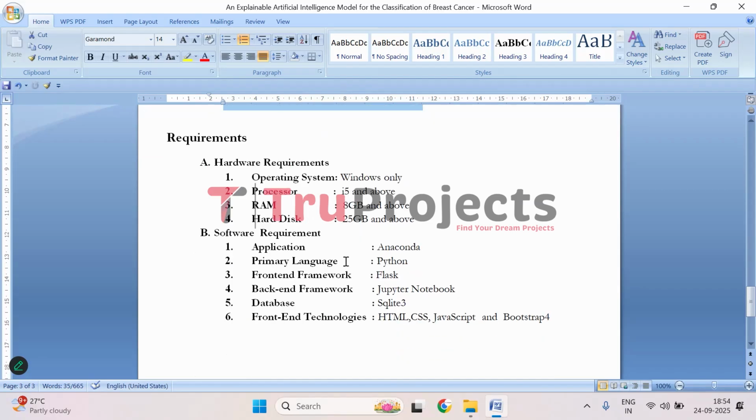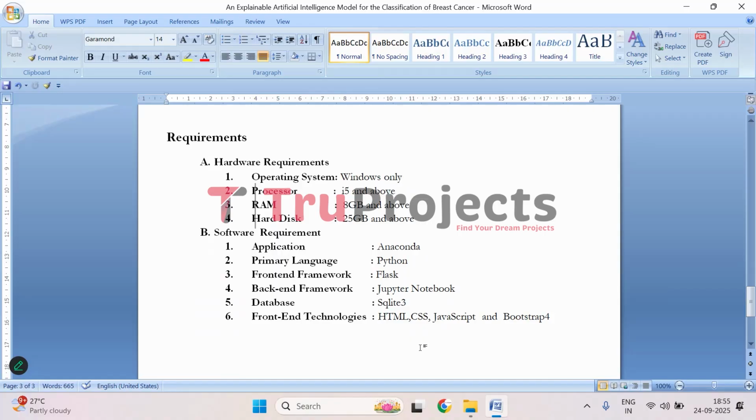And to implement this project, we need hardware and software requirements. In hardware, we need a Windows operating system, a processor of i5 and above, RAM of 8 GB and above, and a hard disk of 25 GB and above. And the software requirements are the Anaconda application, primary language of Python, front-end framework of Flask, backend framework of Jupyter Notebook, database of SQLite 3, and front-end technologies are HTML, CSS, JavaScript, and Bootstrap 4. So this is the overview of the project.